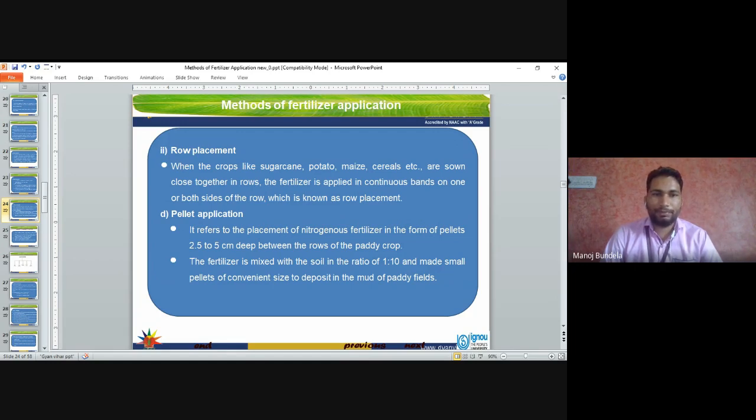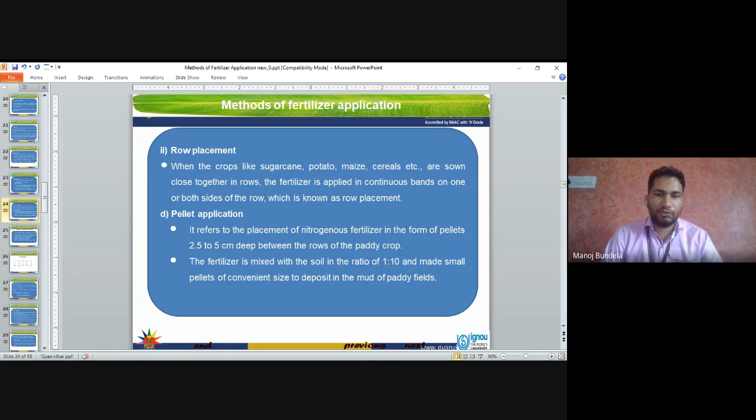Pellet application. It refers to the placement of nitrogenous fertilizers in the form of pellets 2.5 to 5 cm deep between the rows of the paddy crop. The fertilizer is mixed with the soil in the ratio of 1:10 and made into small pellets of convenient size to deposit into the mud of paddy fields.